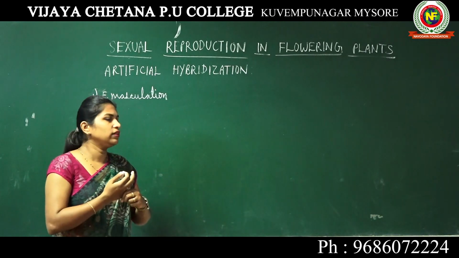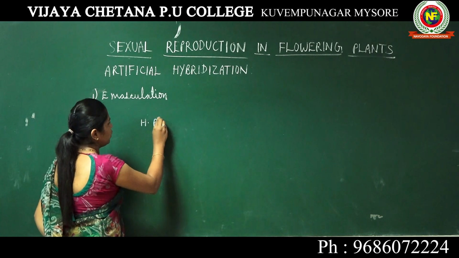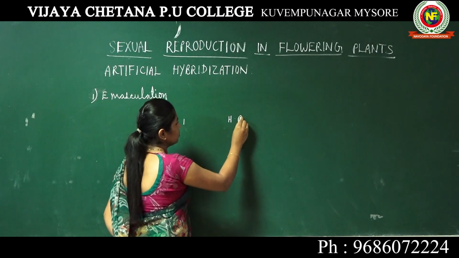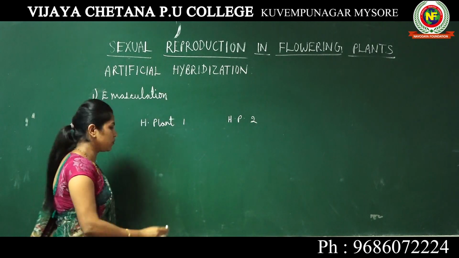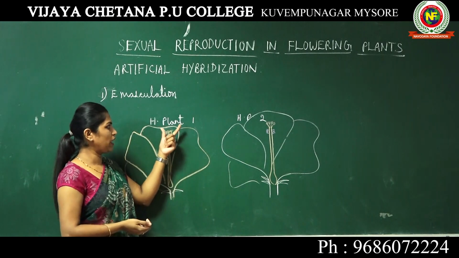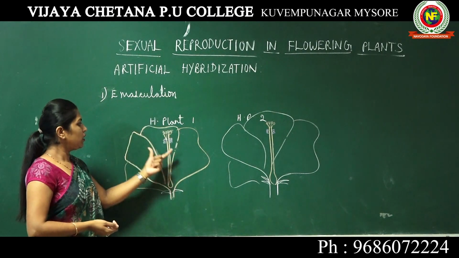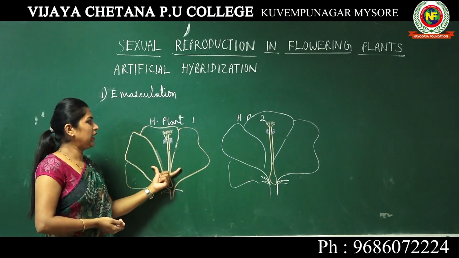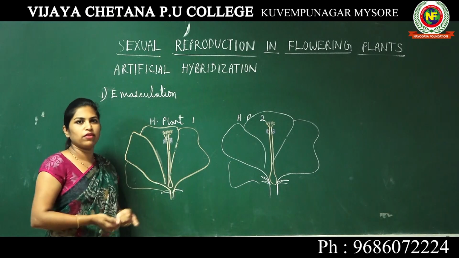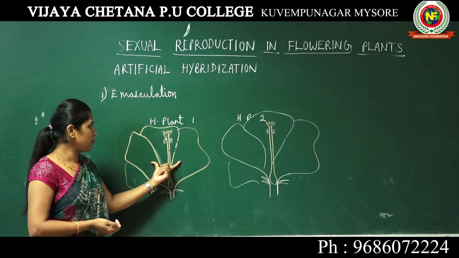Now let's again take the example of hibiscus, hibiscus plant 1 and hibiscus plant 2, to explain the process of emasculation. Now we have a red color hibiscus flower. I don't have a red chalk, which is why I have used orange chalk here.